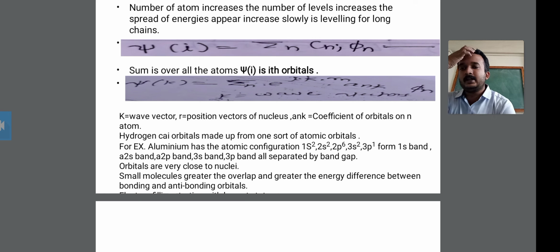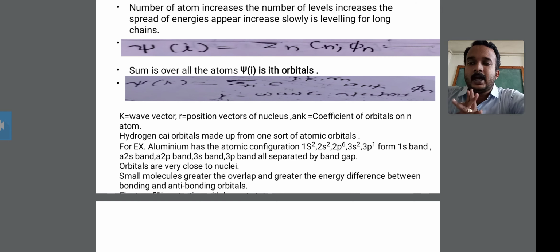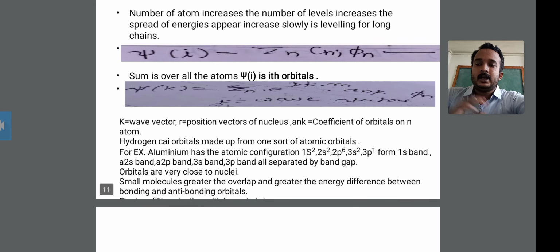The k vector and the position vector r give the coefficient of the orbital on the nth atom. The chi orbitals are made up of atomic orbitals, for example hydrogen-like orbitals.